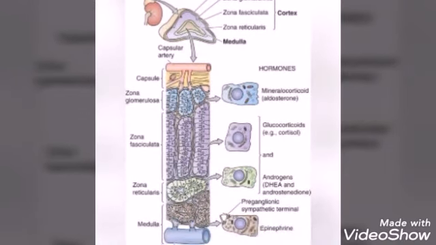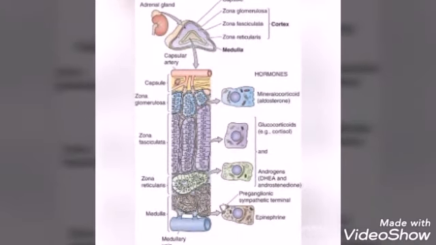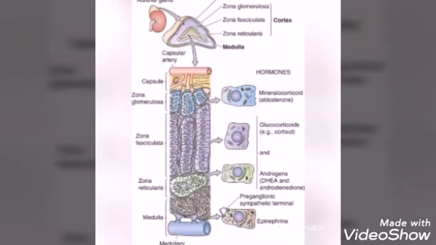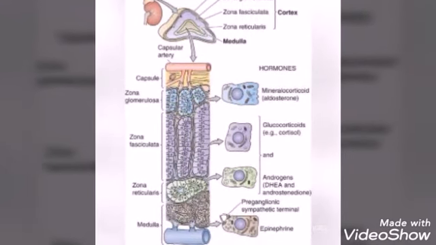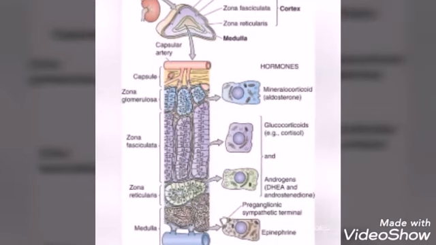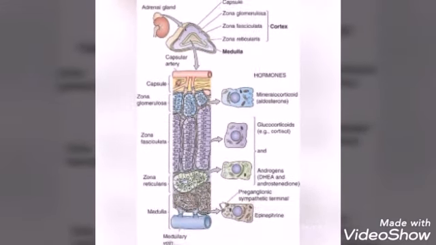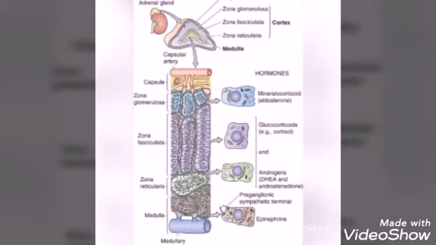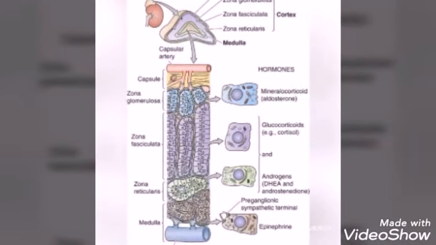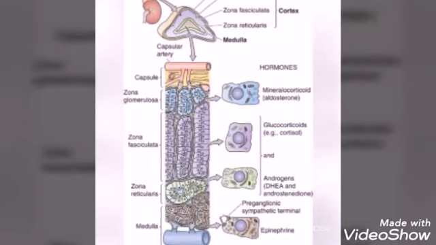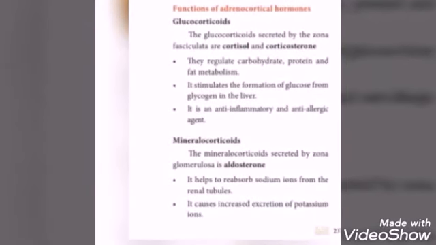Next one, hormones of adrenal cortex. The hormones secreted by the adrenal cortex are corticosteroids. They are classified into glucocorticoids and mineralocorticoids. Next, we are going to discuss functions of adrenocortical hormones. First one, glucocorticoids. The glucocorticoids secreted by the second zone, that is zona fasciculata, are cortisol and corticosterone.